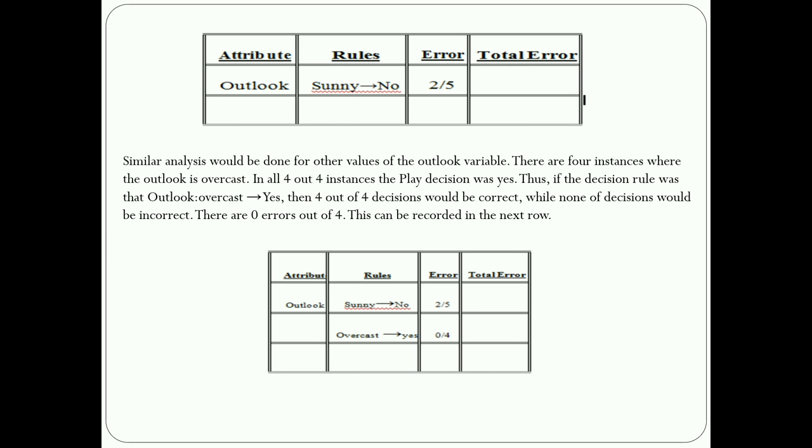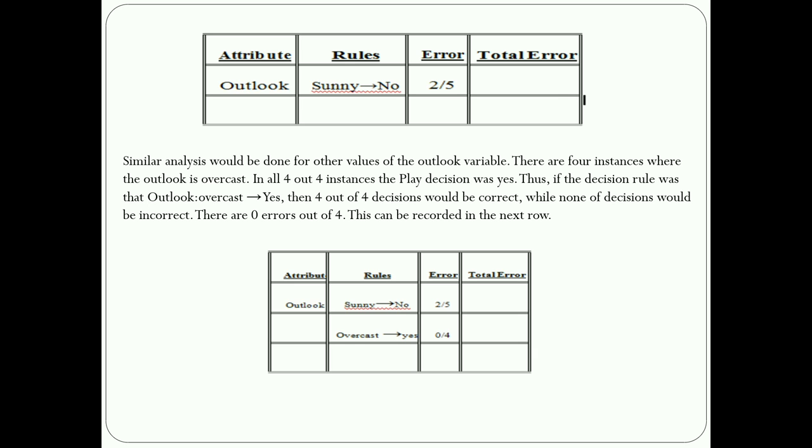First start with the sunny value of outlook. There are five instances of sunny. Two of the five players have the decision yes, and the remaining three have the decision no. So the least errors are taken: two errors out of five.